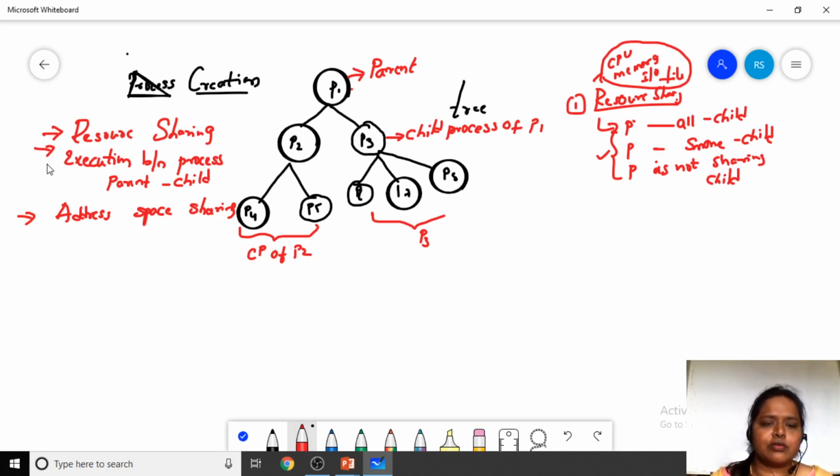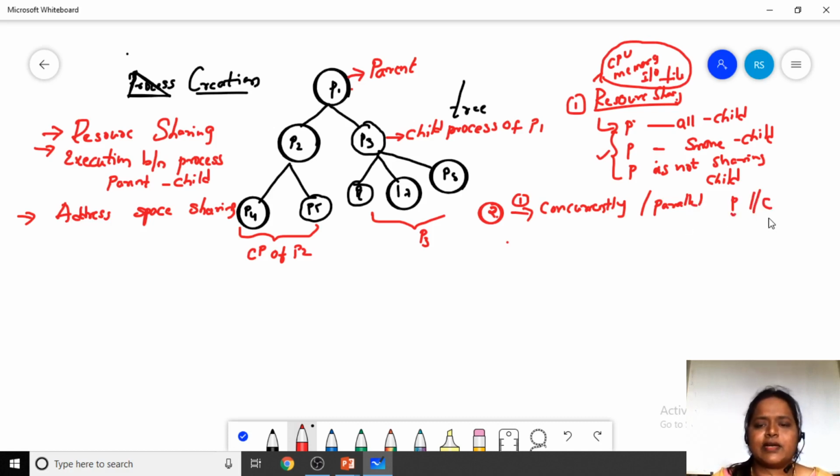The second one is how the execution takes place between the processes. The execution of the parent and the child can be concurrent, which we can say is parallel. The parent and child can execute in parallel: the parent is doing its work and parallelly the child is doing its work.